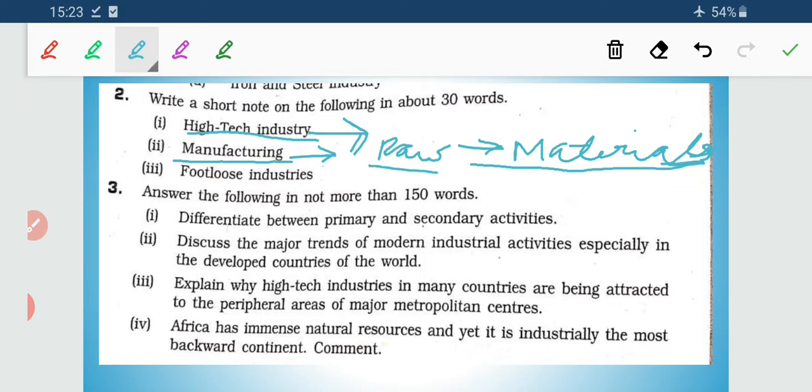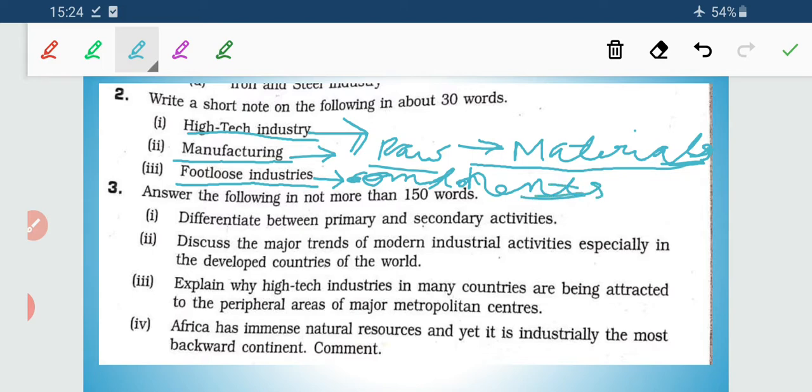Now next is footloose industry. Now what are footloose industries? These are industries that improve the product to suit the world market, that employ highly skilled labor and use high technology. These are light industries, they use components in place of raw material. I said it is components, it is not a large sort of raw material, it is components. They use electricity from the national power grid as a source of power. Then products are small and transportation can be easily done.